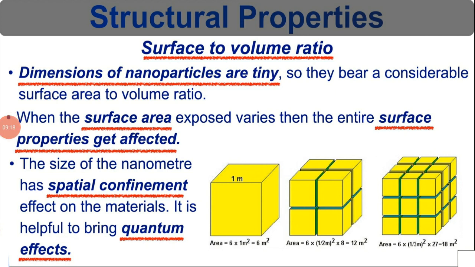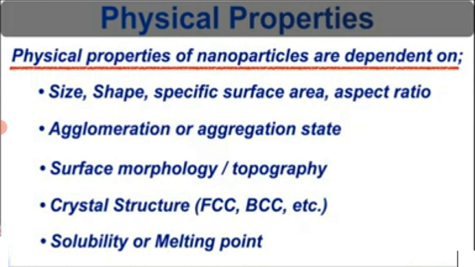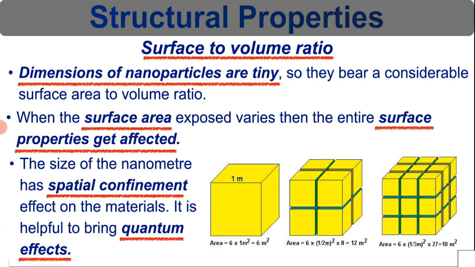Surface to volume ratio. The size at the nanometer scale has a spatial confinement effect on the material. It is helpful in bringing about quantum effects. When the exposed surface area varies, the entire surface properties are affected. Dimensions of nanoparticles are tiny, so they have a considerable surface area to volume ratio.